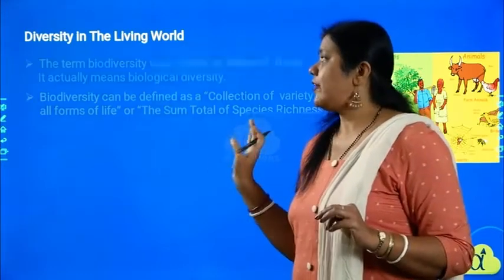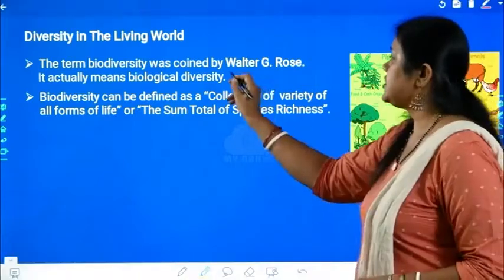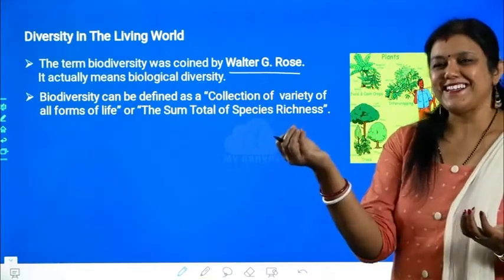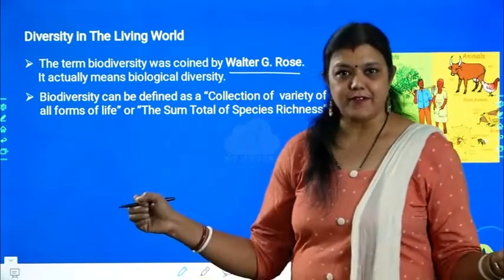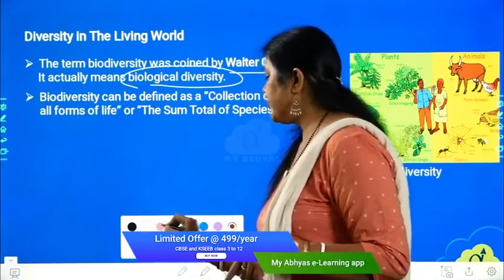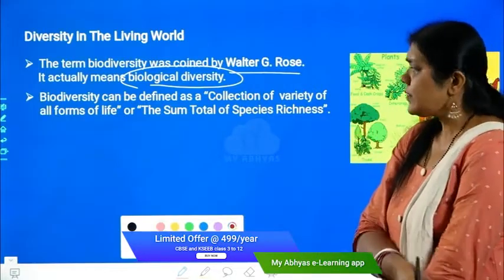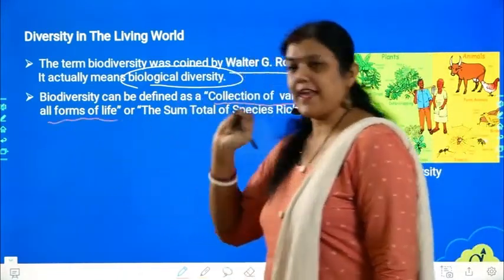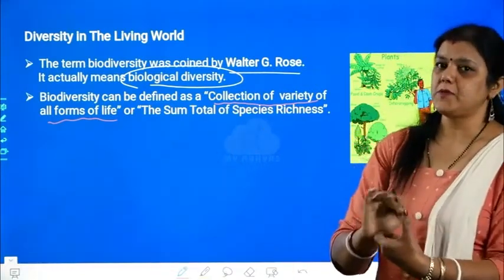So the term biodiversity was first used by the scientist Walter G. Rose. The scientist who termed this term, biodiversity, is Walter G. Rose, and this actually means biological diversity. What does it mean? It means biological diversity. How many types of different organisms are present on the earth, that is called biological diversity. So it is the collection of the variety of all forms of life. What is biodiversity? Biodiversity is the collection of all the forms of life.